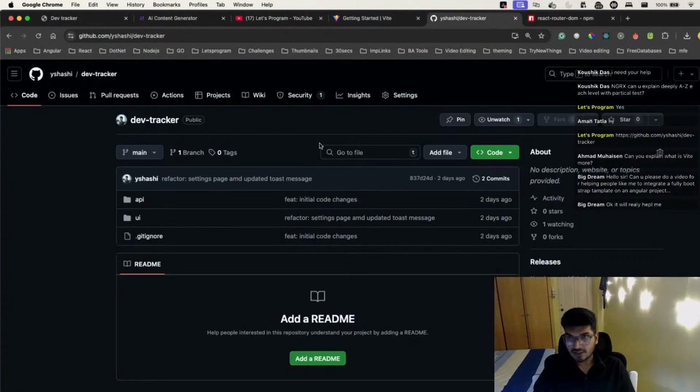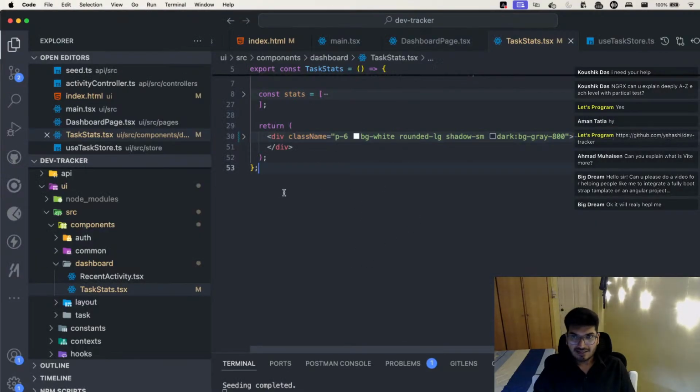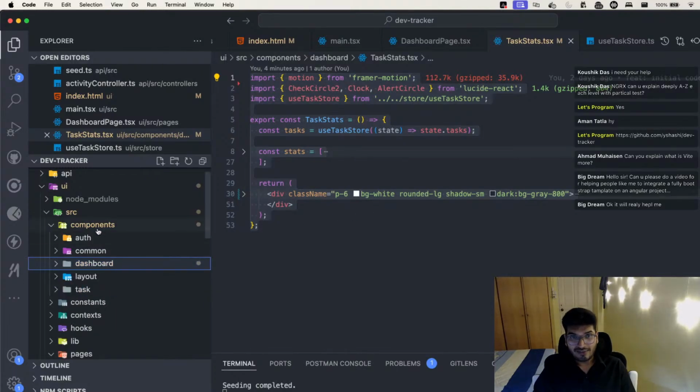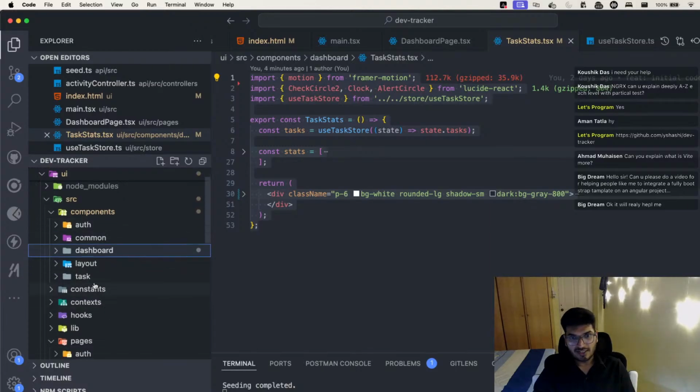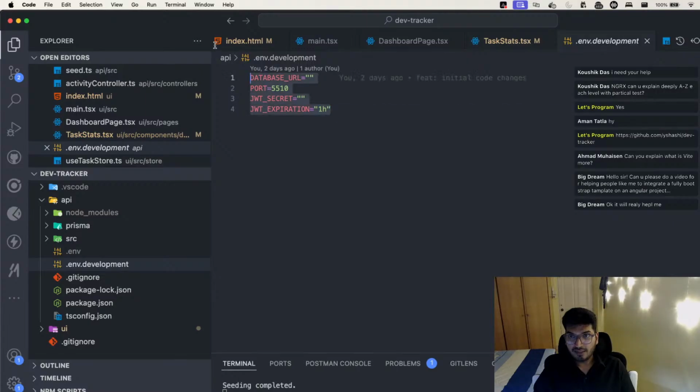Just go here, clone this project, and start running the project. If you want to run it, you have to make sure that you have added all the environment variables first. Okay, so let me go there. I have this environment variable file, so you just have to put your database URL here.